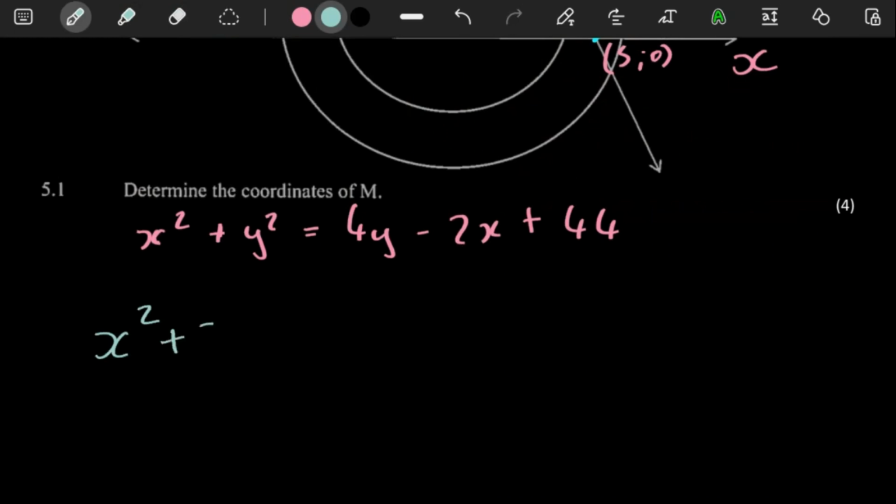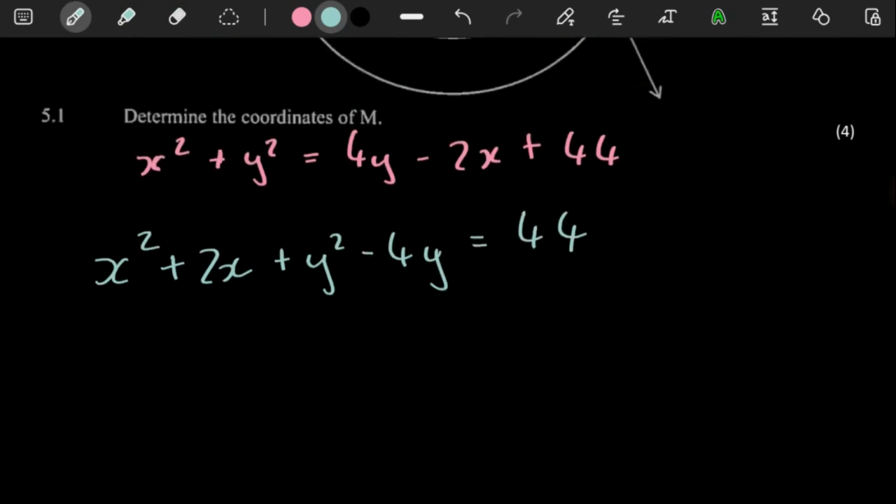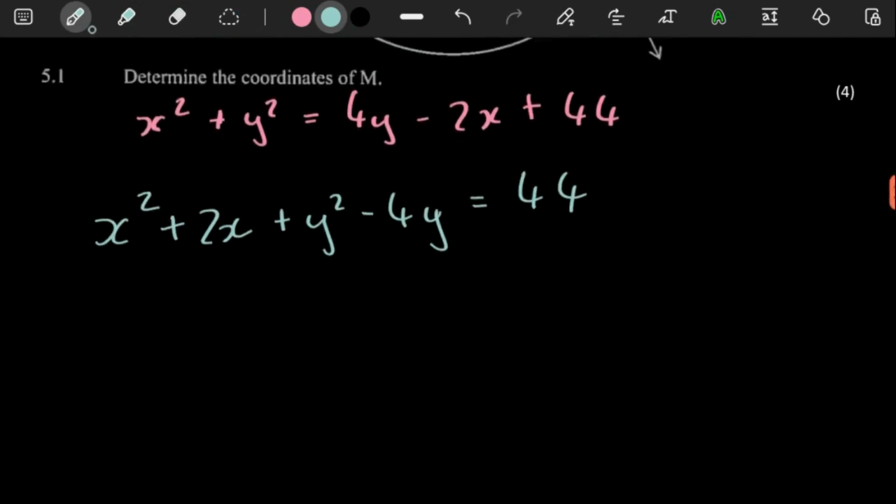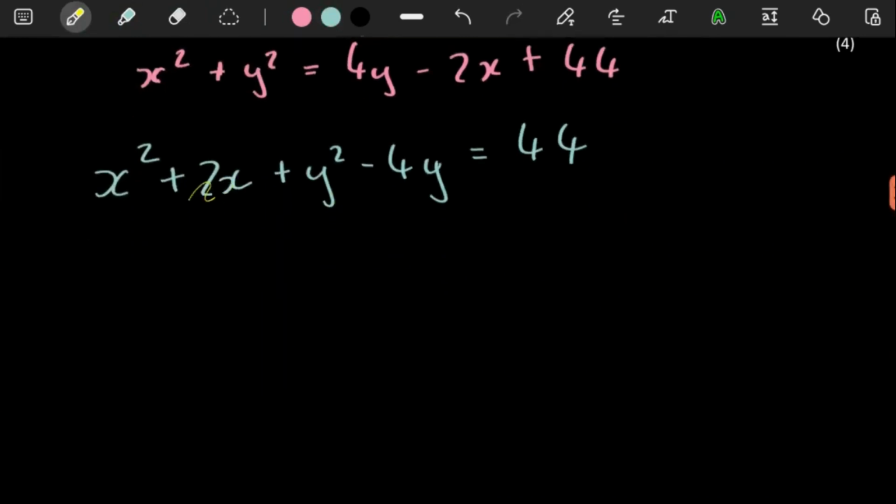So you're going to put your 2x, ones with y squared minus 4y equal to 44. There we go. Now your next step, you just want to work with the ones with x together, the ones with y together. And this is what you do. The coefficient of x and the coefficient of y, those are the ones you pay attention to the most.